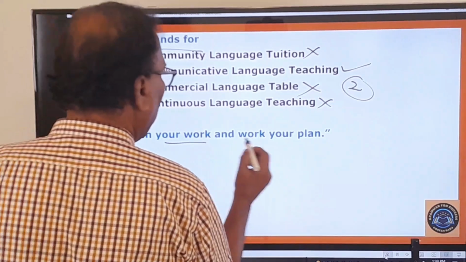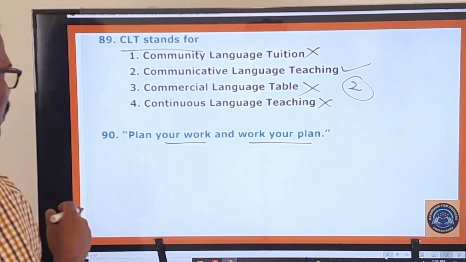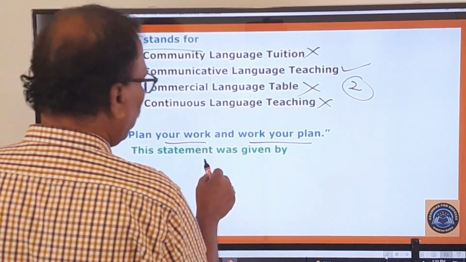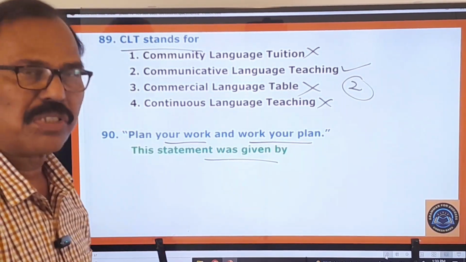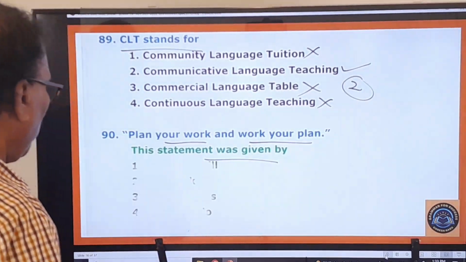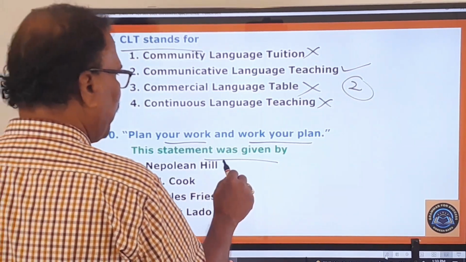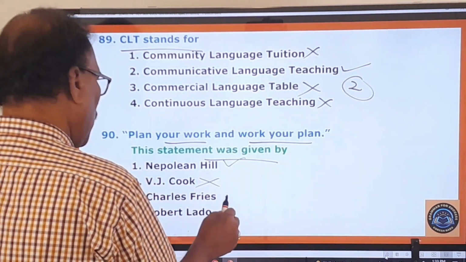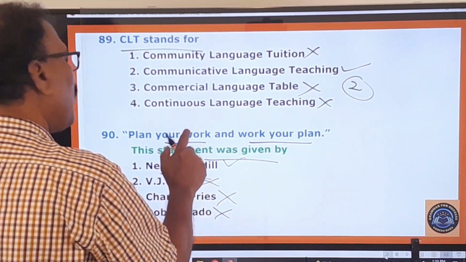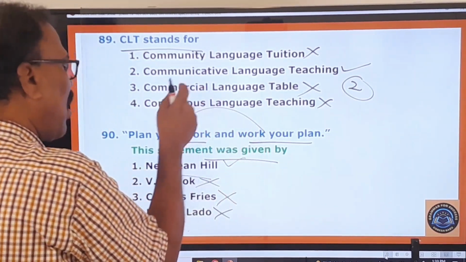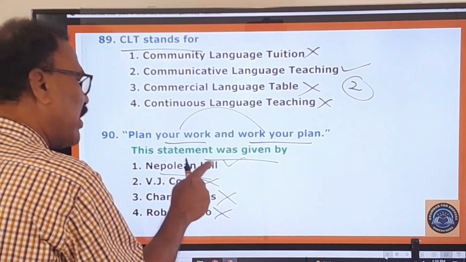Plan your work and work your plan, right. This statement was given by, okay, it's a beautiful, wonderful quote. Given by whom? Okay, Napoleon Hill. The very first one is the right one. Not V.J. Cook, Charles Fries, Robert Lado. So this famous quote is often attributed to this Napoleon Hill.